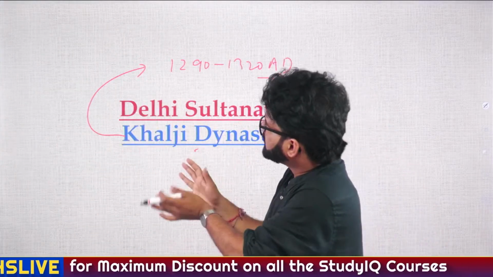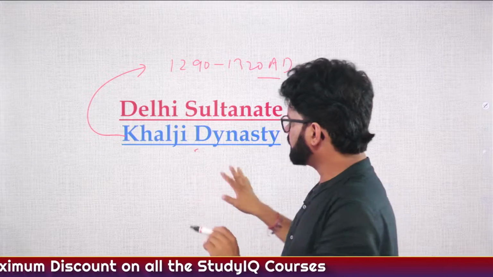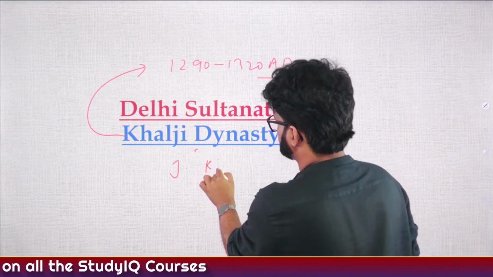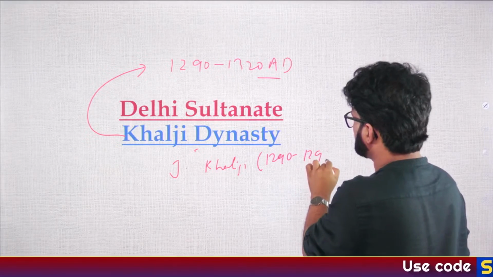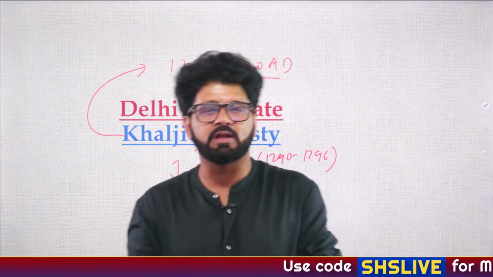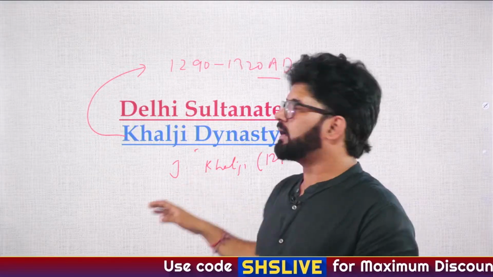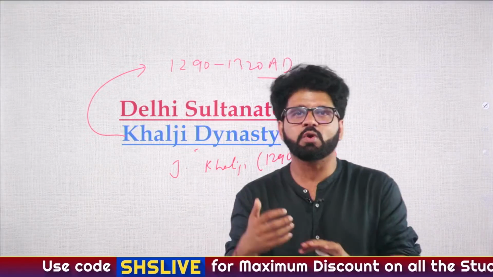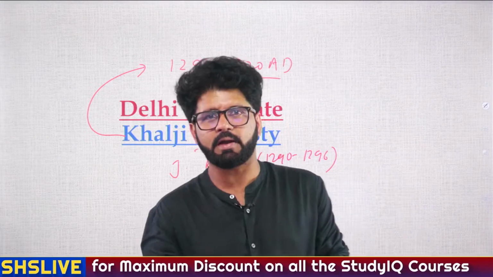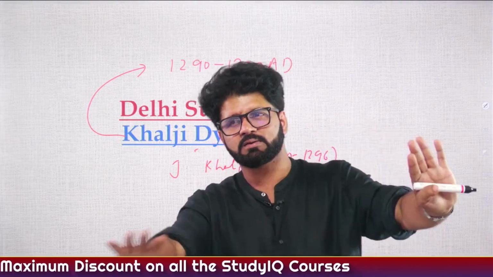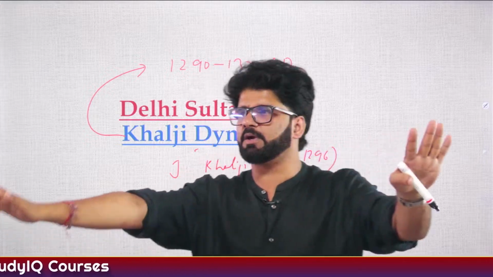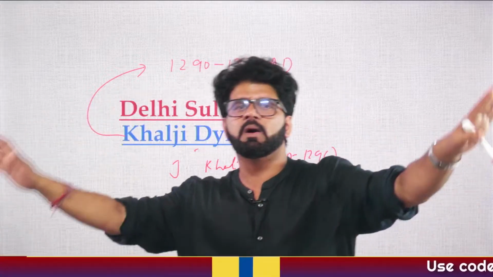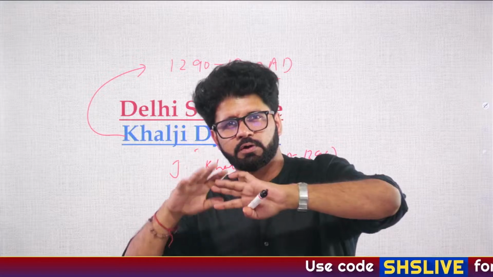So you can divide it into two major kings. One is Jalaluddin Khalji, who ruled from 1290 to 1296. He is the one who established this Khalji dynasty. He killed Kaikabad and Kayumar, and many people believe that if you have to become a king, you have to kill, right? But all in all, he was generally a passive kind of person who followed a policy of appeasement. He was like, okay, I will not anger the ulema, I will not anger anyone, I will follow a tolerance kind of policy.